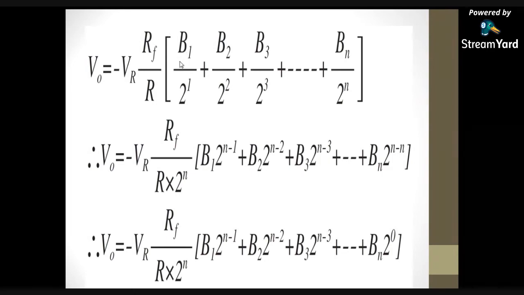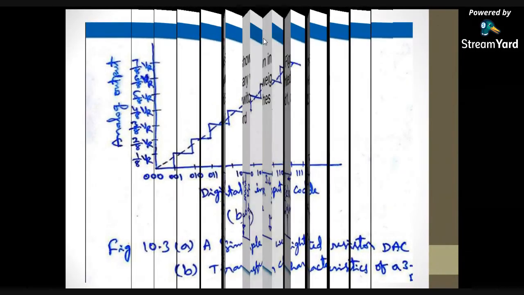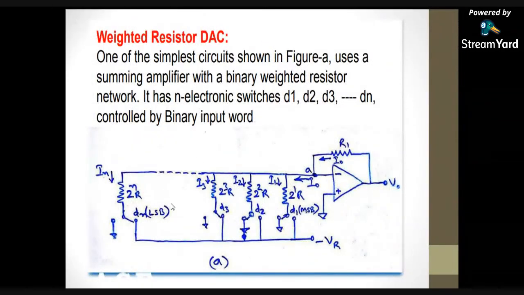And how are you getting this B1, B2 and B3 and so on? If you observe, if the digital bit is connected to ground, then it is 0. If the digital bit is connected to some voltage, then it is 1, or something. If it is negative voltage, the digital bit connected to negative voltage means 0 and ground means 1, or something else.